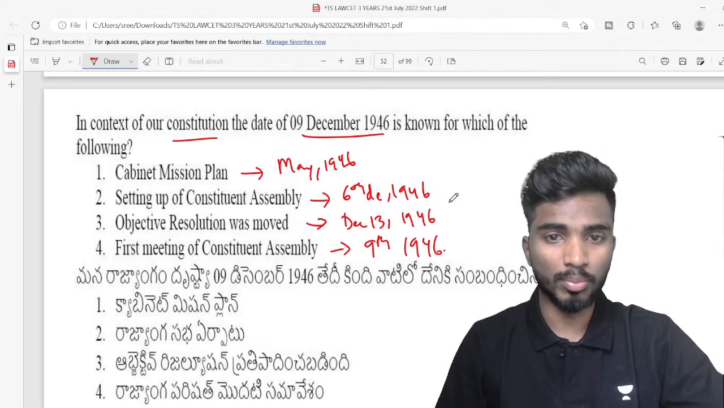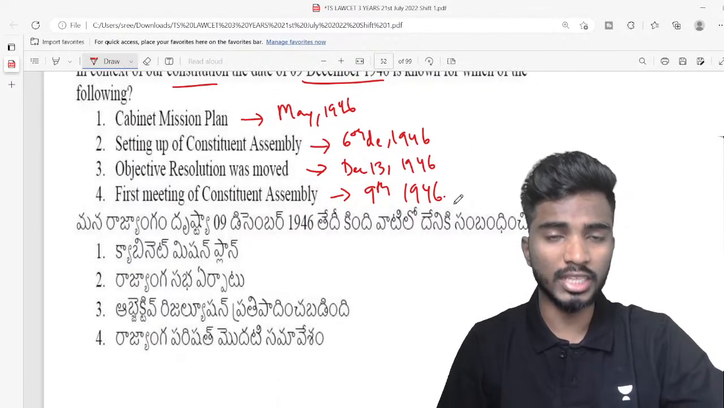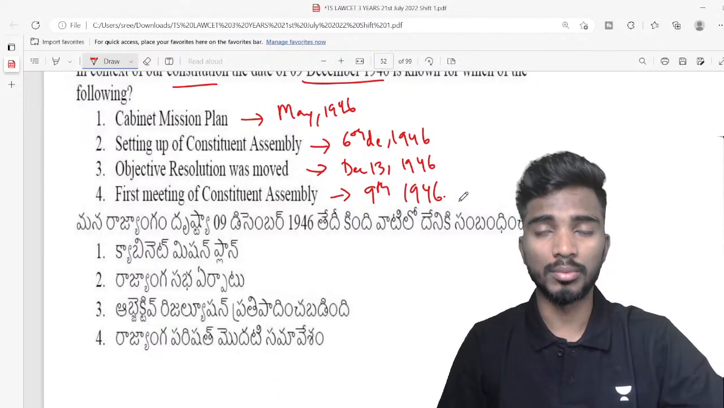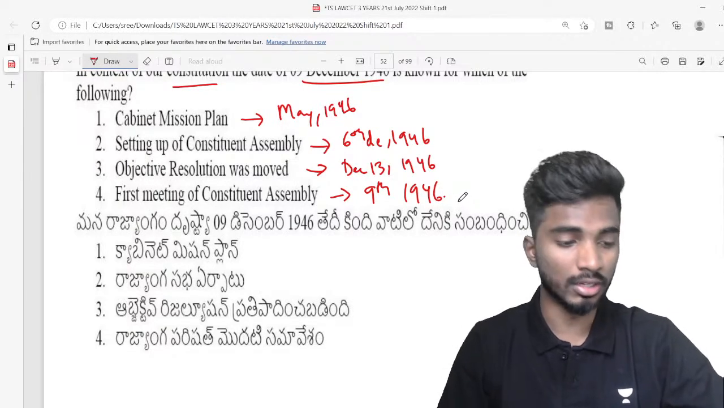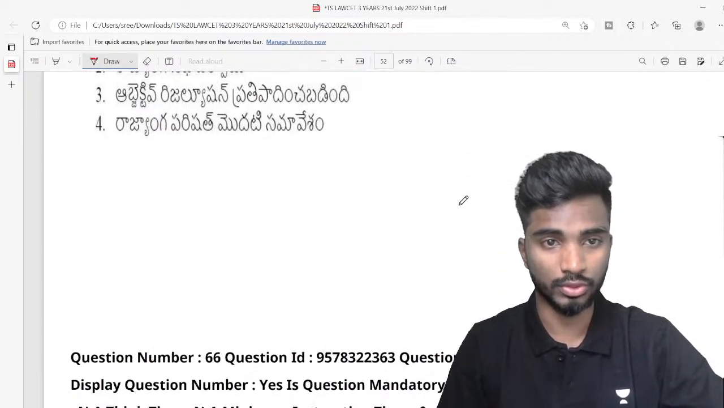So these are some important dates that you have to remember. So 9th December, that is the first meeting of the Constituent Assembly took place, you have to remember for the examination point of view.